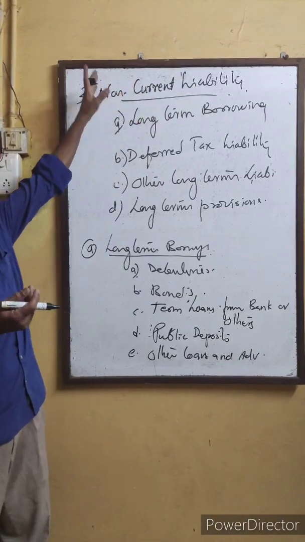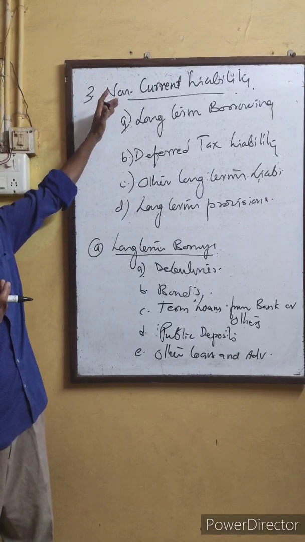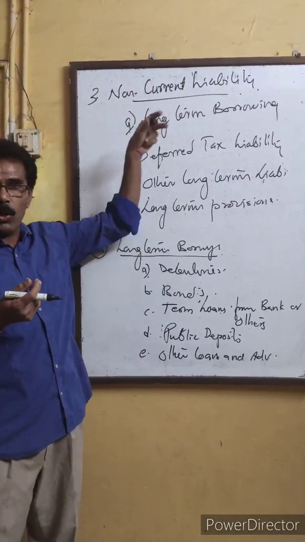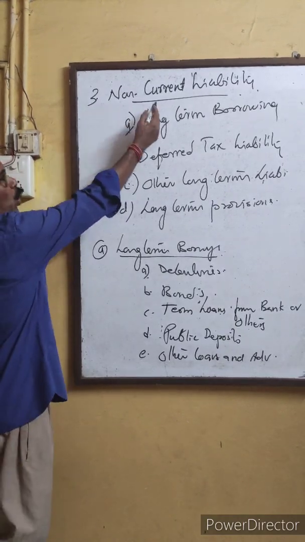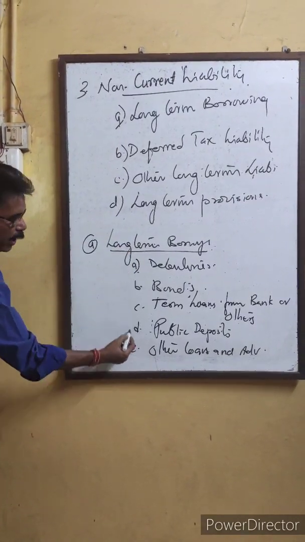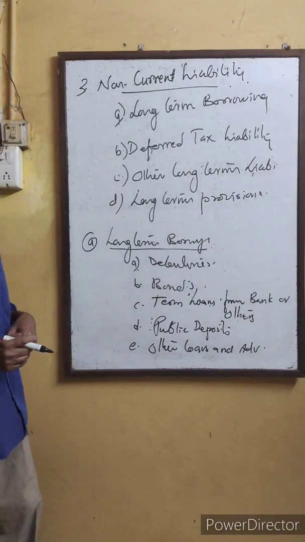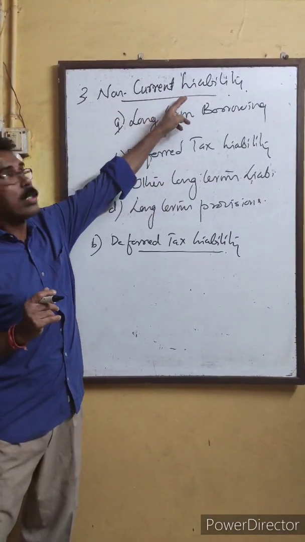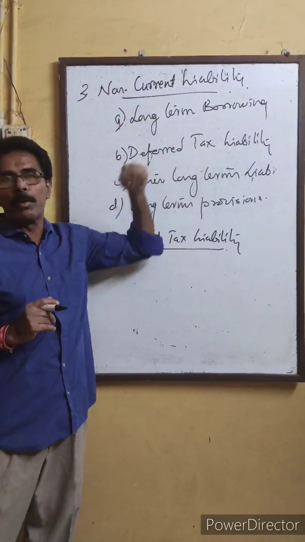So the third item is non-current liability. These are the liabilities which come under equity and liabilities. Shareholders' funds we have seen, and the third item is non-current liability, and under it the first item is long-term borrowing. Its explanations are given in notes to account. Then comes deferred tax liability. Under non-current liability, the second item is deferred tax liability.